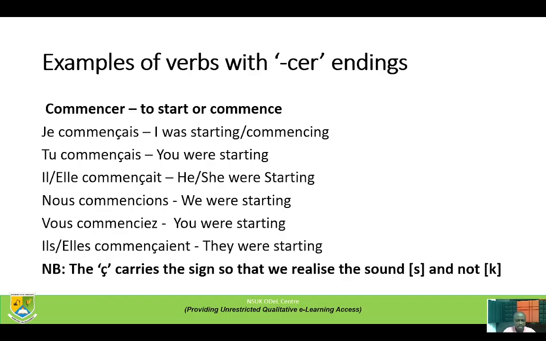Ils or elles commençaient, they were starting. Look at the sign under the letter C. This sign is used to soften the C, so that we realize the sound S and not K.